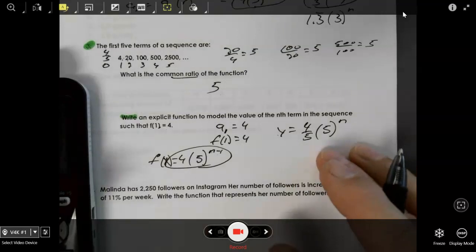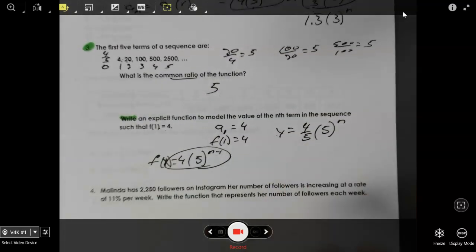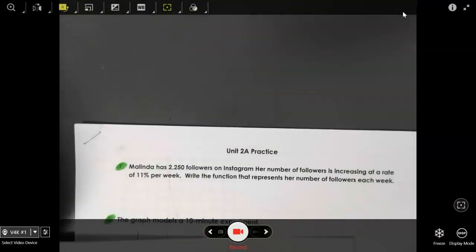Okay, let's move on. Now this is going to be just jumping around a whole lot. I might not have any more on this page, so let me just flip through here. Okay, I see one back here.